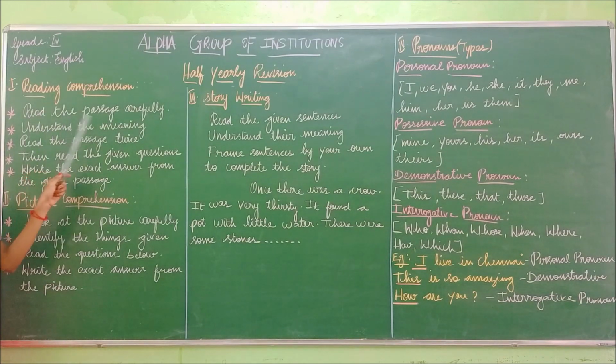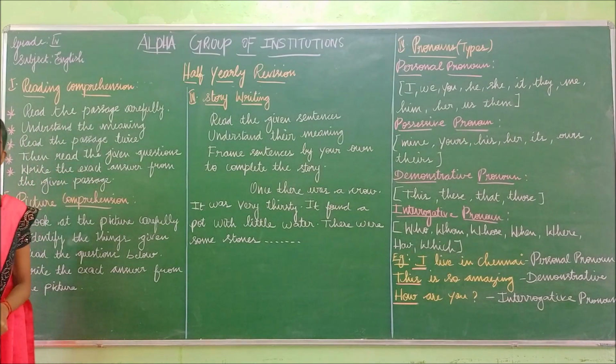First, read the passage carefully. Understand the meaning. Read the passage twice. Then read the given questions. Write the exact answer from the given passage. So what is the first point? What you have to do? You have to read the passage carefully. So you have to read the given sentences carefully. Understand the meaning. So the second point is the understanding.